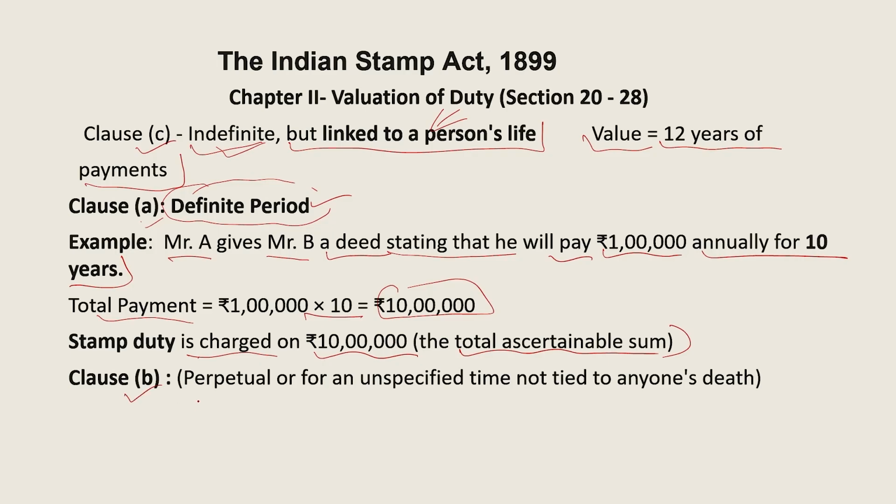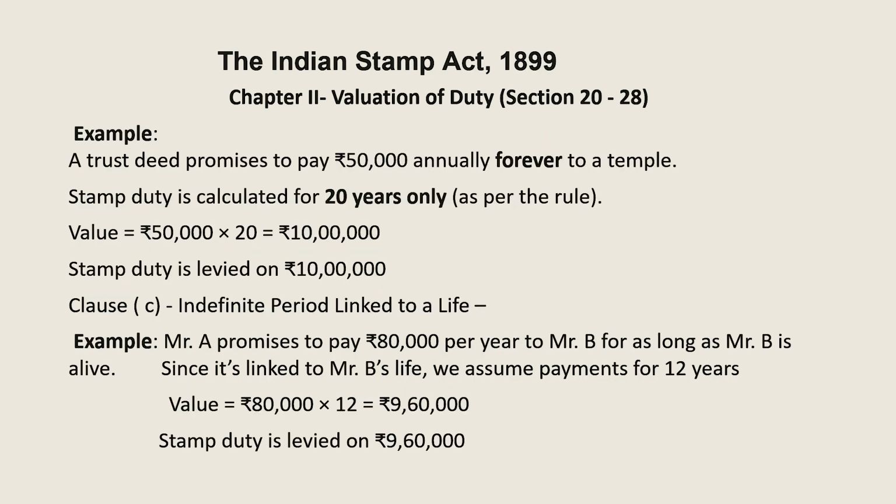But clause B says perpetual or for an unspecified time not tied to anyone's death. So a trust deed promises to pay 50,000 annually forever to a temple. A trust is ready to pay 50,000 rupees annually to a temple, and this is a trust deed.